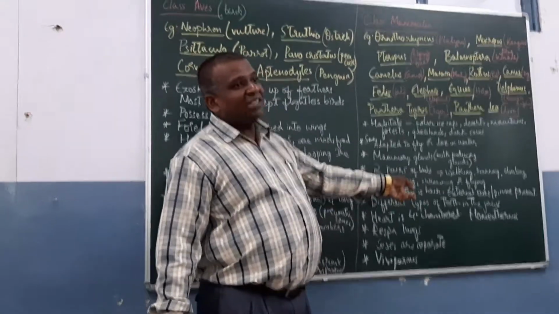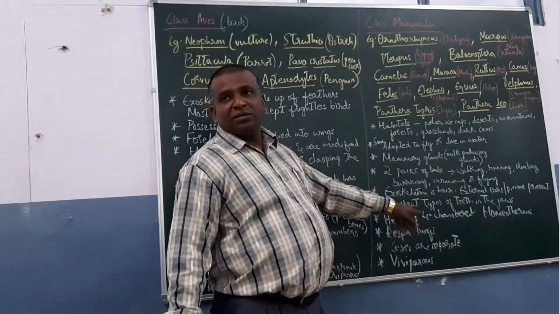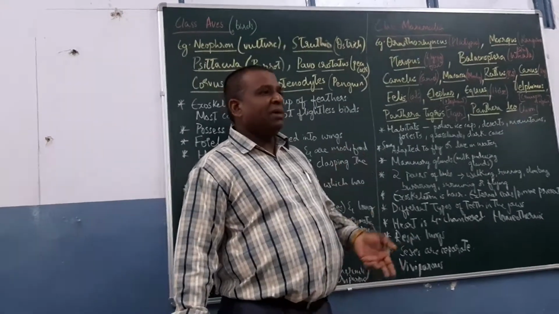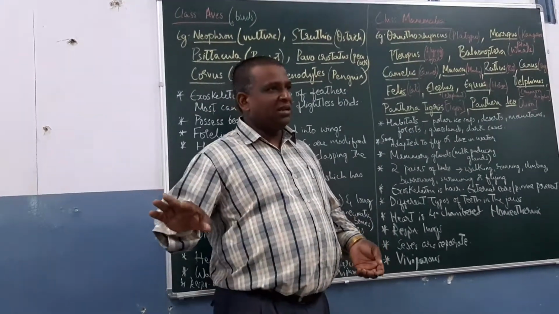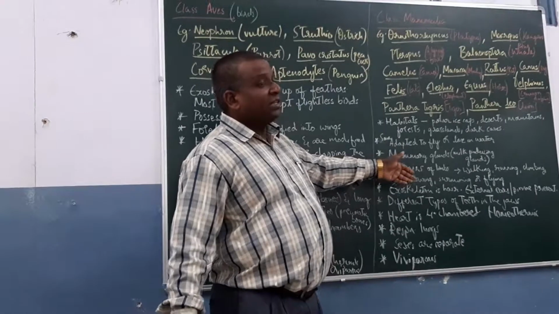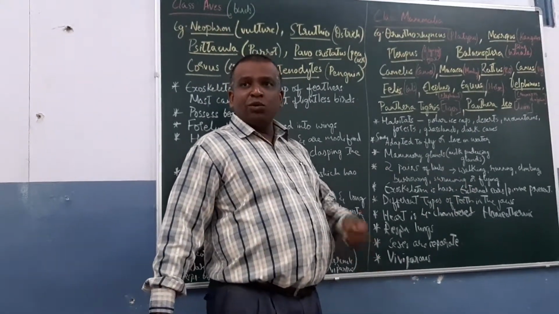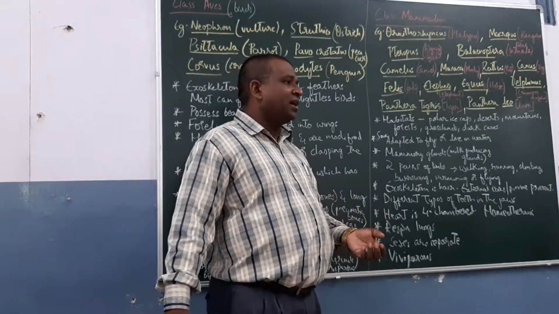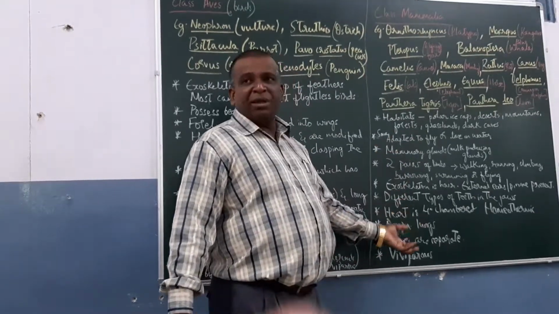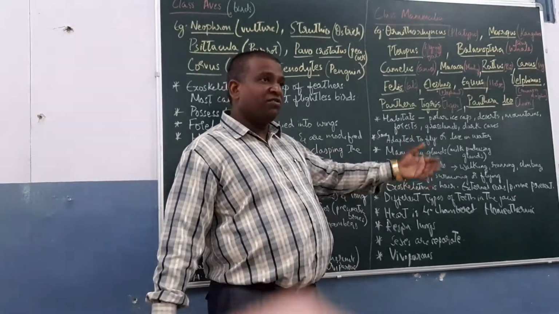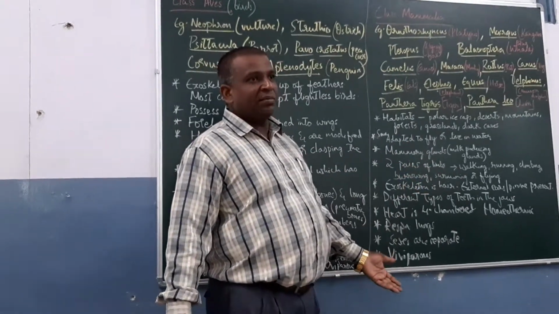Then mammary glands, which are milk-producing glands, are found in the females. In males they are non-functional, in females they are functional. So they breastfeed the young ones. That is a unique type of parental care that you see only in mammals. Breastfeeding animals, from a cow to everything, they are all breastfeeding animals.